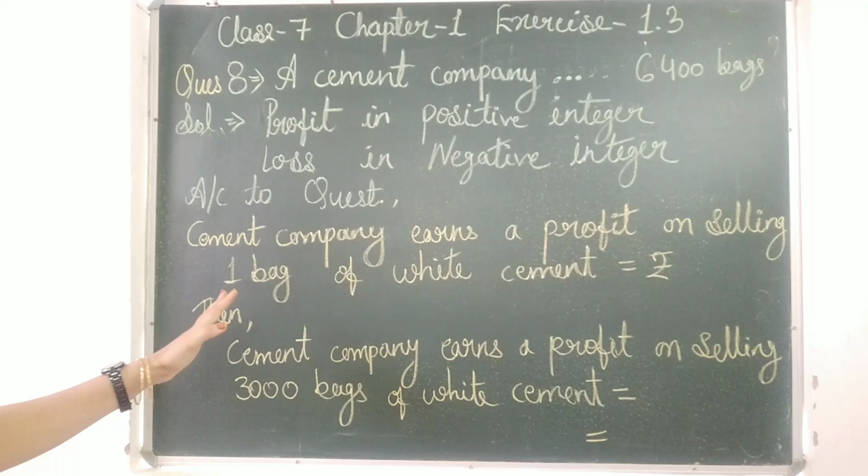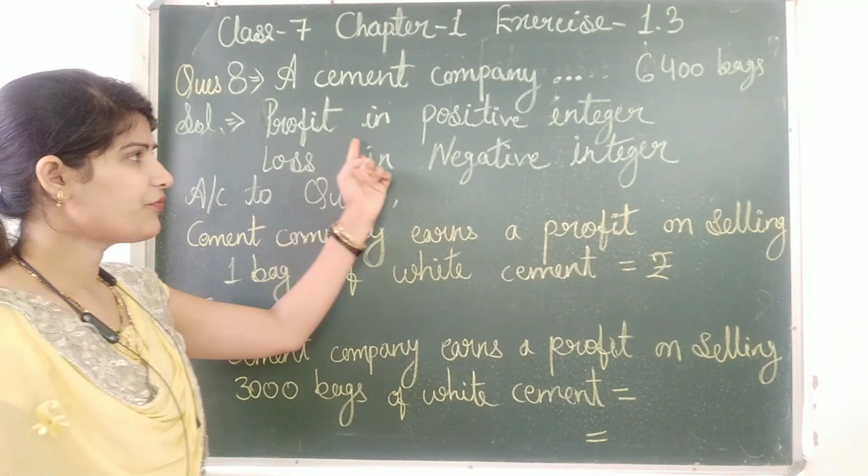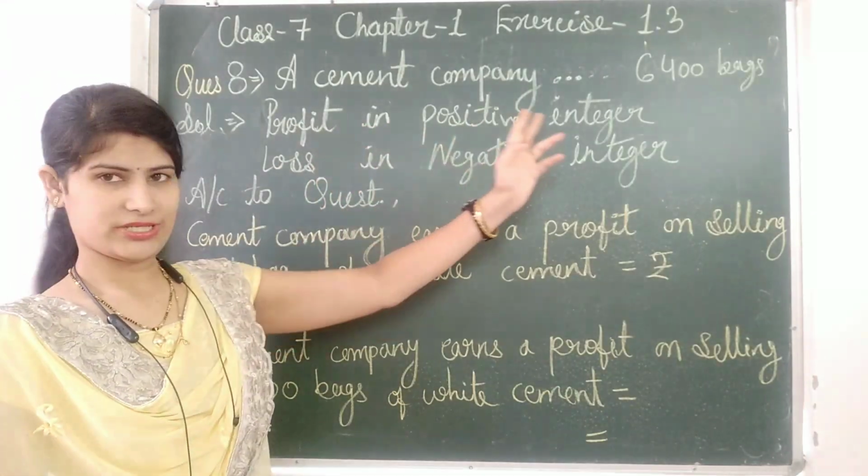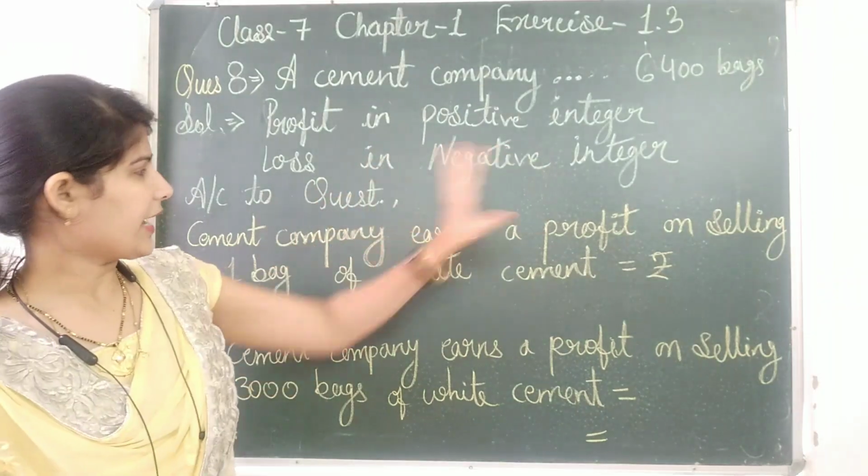A cement company earns a profit of rupees 8 per bag of white cement sold and a loss of rupees 5 per bag of grey cement sold. Now we have to find: the company sells 3000 bags of white cement and 5000 bags of grey cement in a month. What is the profit or loss? Here, profit is denoted in positive integers and loss in negative integers.